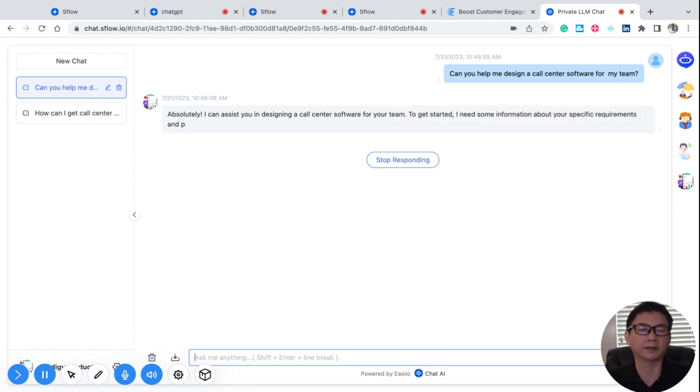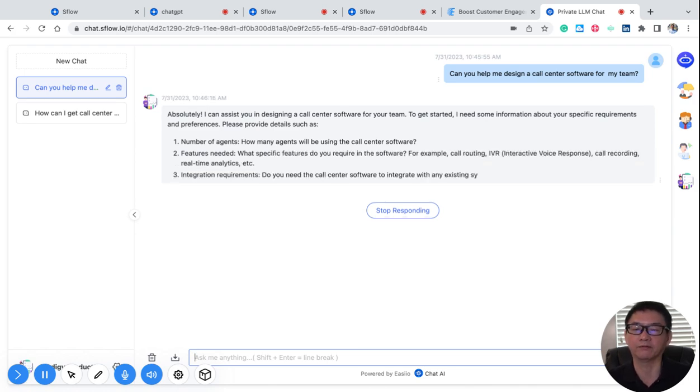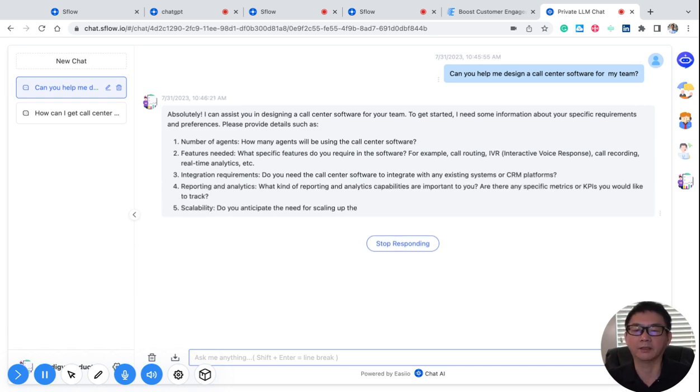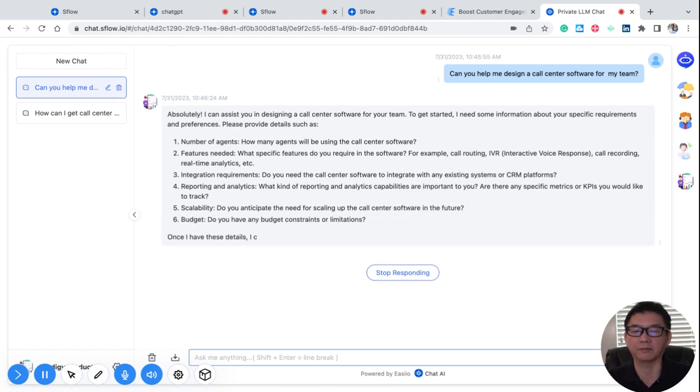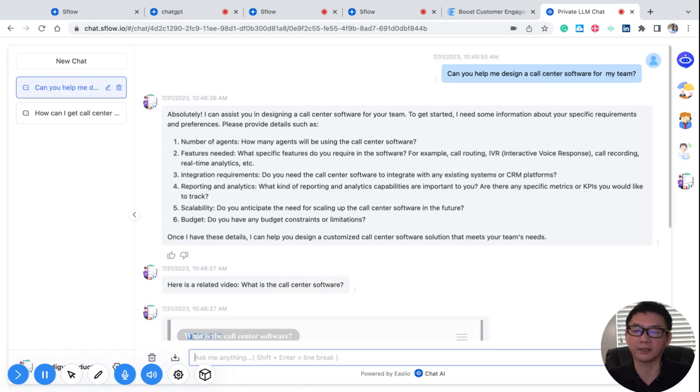Yeah, so this product manager will try to help you, first by getting the requirements. So it's asking how many agents, the features you need, do you need software integration to the CRM systems, what kinds of reporting and analytics, scalability, budget, etc. And then based on this product manager, the service provider, Easio.com, can help you create a plan just for your team, right? So you can see this is working quite well.